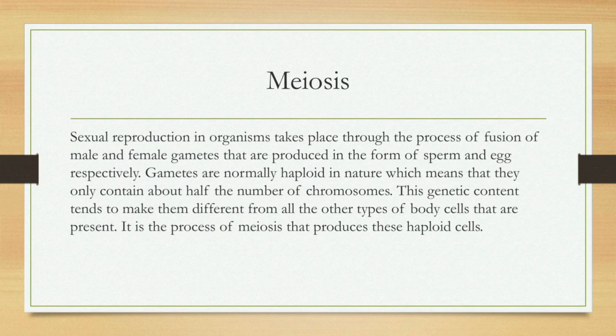Next, meiosis. Sexual reproduction in organisms takes place through the process of fusion of male and female gametes that are produced in the form of sperm and egg respectively. Gametes are normally haploid in nature, which means that they contain only half the number of chromosomes. This genetic content makes them different from all other types of body cells. It is the process of meiosis that produces these haploid cells.